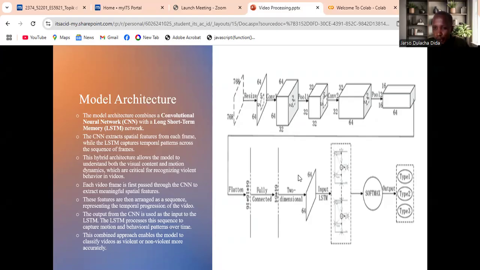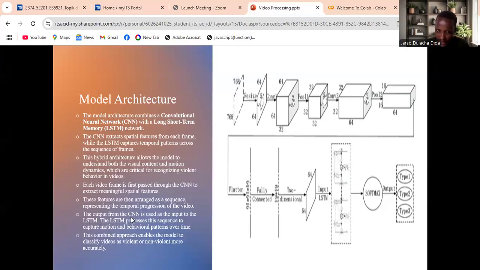This output from the convolutional neural network is used as input to the LSTM model. This is what the architecture looks like.